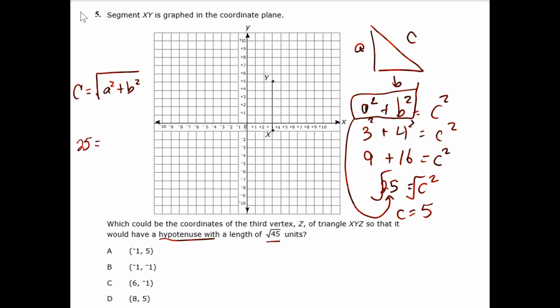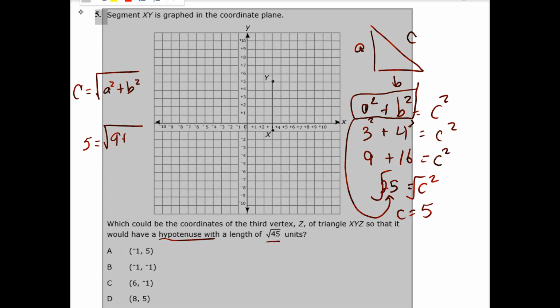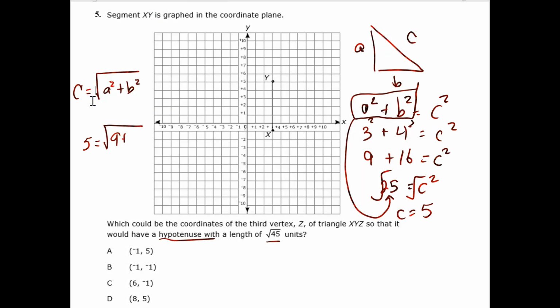This 25 represents the sum of 9 plus 16, which is the sum of 3 squared plus 4 squared.